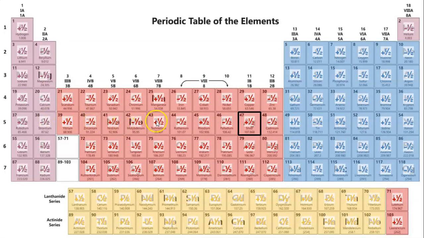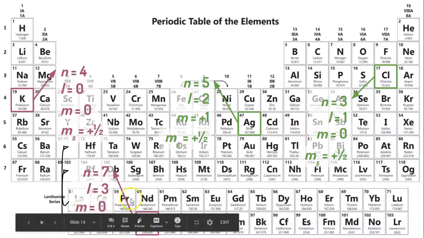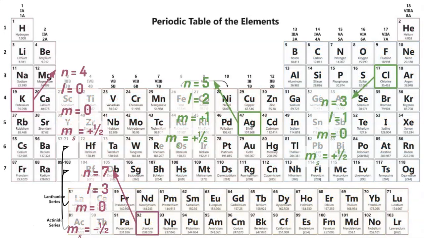Plus, minus, plus, minus, plus, minus, plus, minus, plus. So our MS is +1/2. Then uranium, we know uranium is N equals 7, L equals 3, and M equals 0. Since it's a plus, minus, we're thinking it's a -1/2. So MS is -1/2.